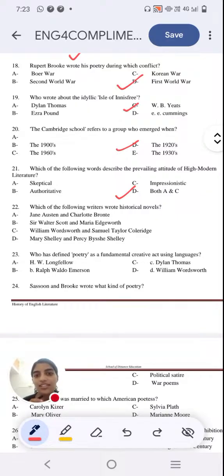Wordsworth and Coleridge, they have written a work together that is the Lyrical Ballads, but it was not historical. They have not written any novels. Mary Shelley, Percy Shelley. Mary Shelley has written a work, Frankenstein, but it was gothic or science fiction. And together they have not written any historical novel.